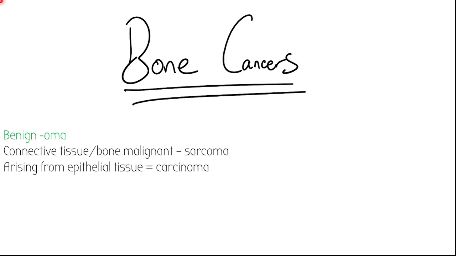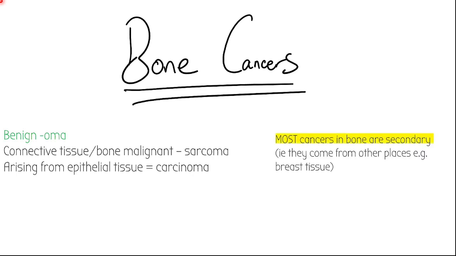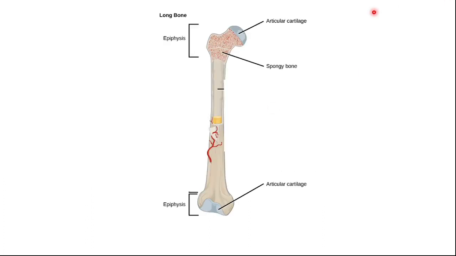For example, if they originate from connective tissue or bone, they would be called sarcomas, for example, an osteosarcoma. And if they arise from epithelial tissue, for example breast tissue, that would be called carcinoma. For bones, most cancers found in bones are actually not from the bone itself. They metastasize from other places, usually breast tissue, and spread to the bone. However, bone cancers in this video will be the primary bone cancers. And your biggest primary bone cancer is called osteosarcoma, and even that is quite rare.